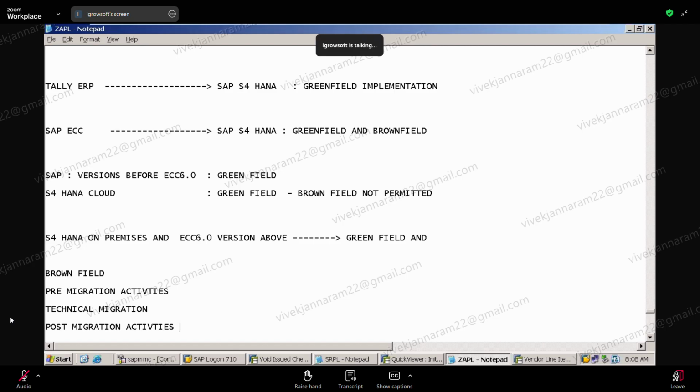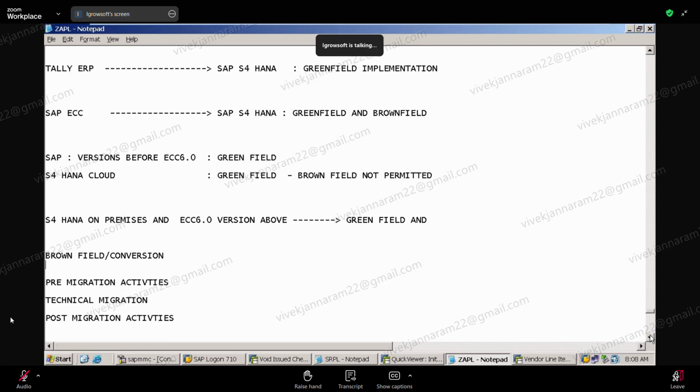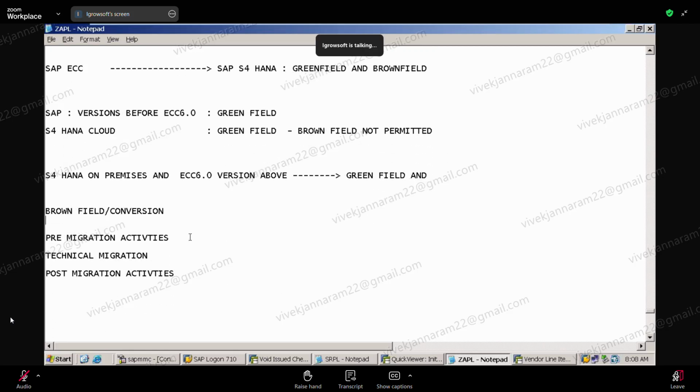In which type of implementation do we have this? Brownfield, or we call it system conversion. Only in this you have this. Okay, guys?